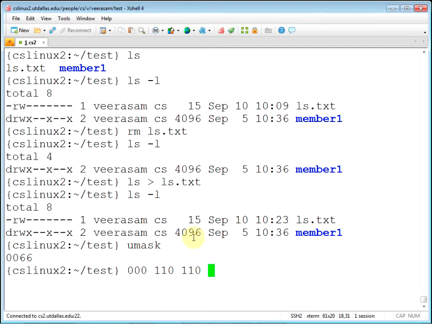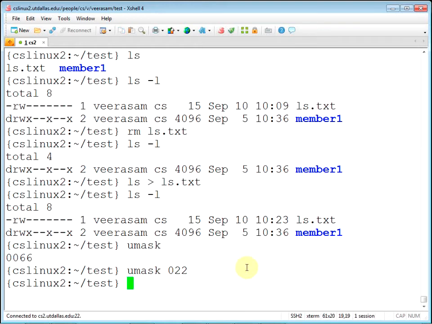Okay, so let's see how you change it. Let's say whatever you create, you want to give read permission to everybody. Then I want to suppress only the write one. So 033. No, 022. 2 stands for 010, right?